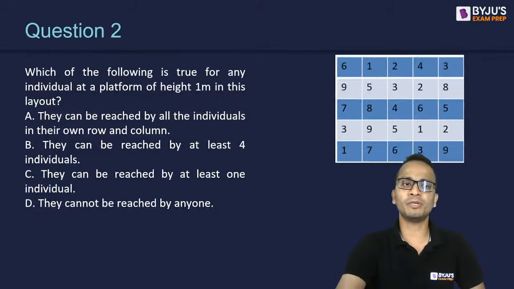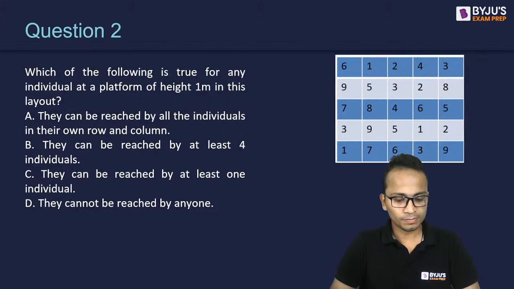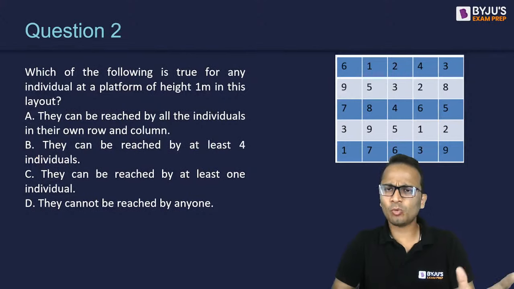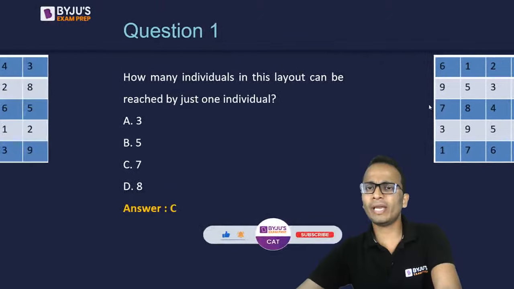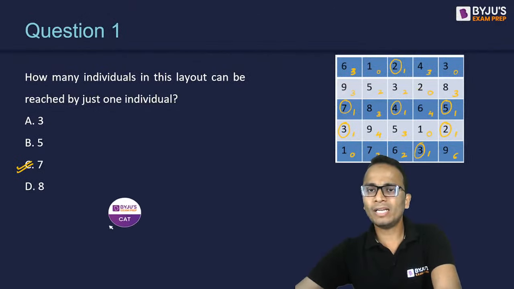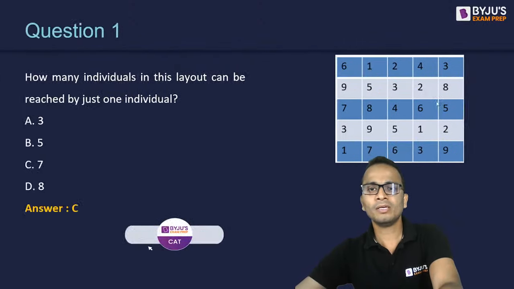So let's look at question number 2. Which of the following is true for any individual at a platform of height 1 meter in this layout? Yes, Akhil, you are right. I was looking at only one part mostly. Yes, the 8, you are right. So 1, 2, 3, 4, 5. 5 can be here. Right. Okay.